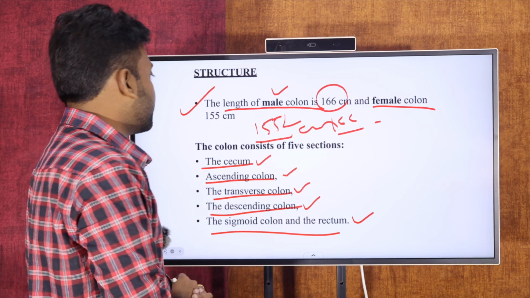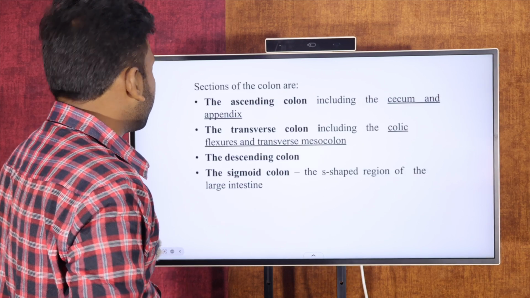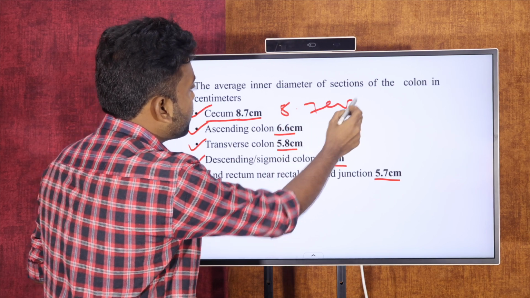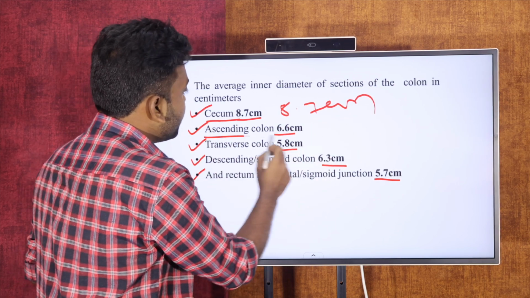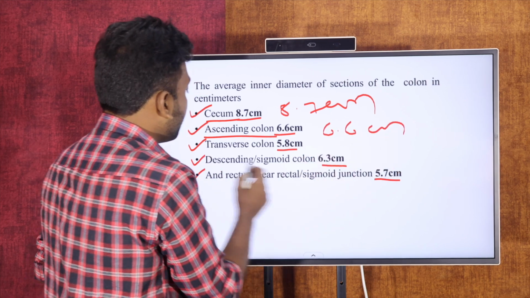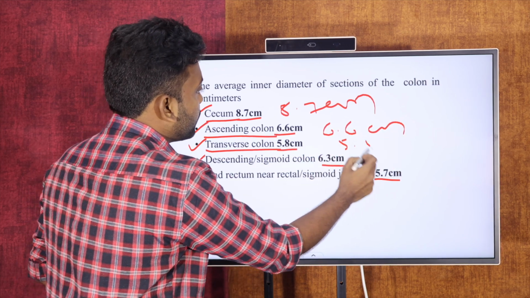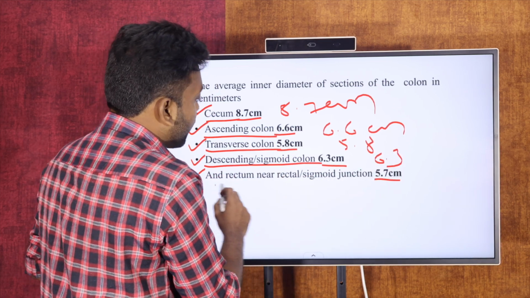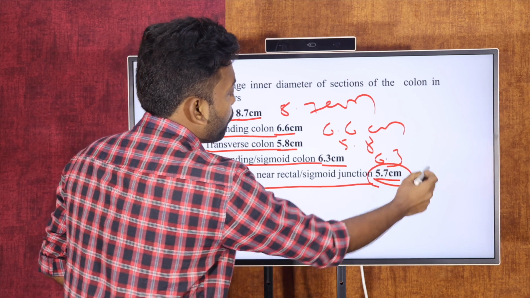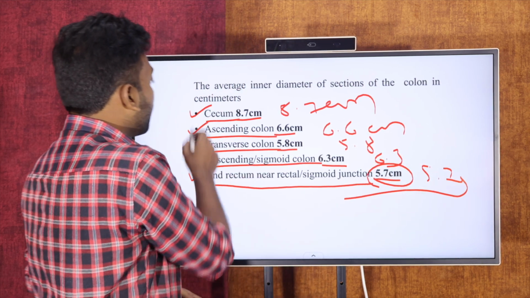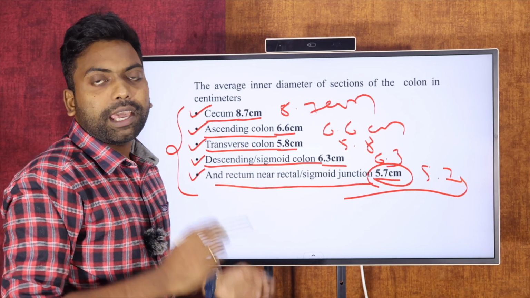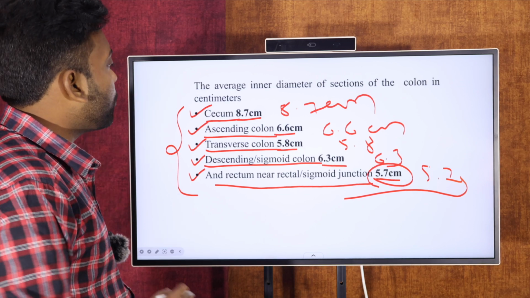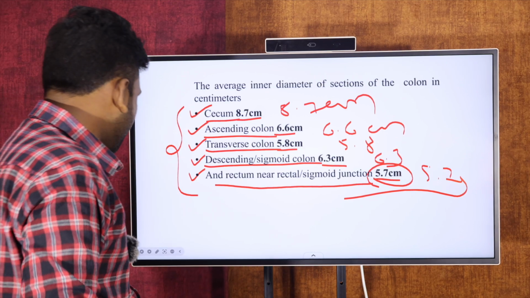The cecum is about 8.7 centimeters in length, the ascending colon 6.6, the transverse colon 5.8, the descending colon 6.3, and the rectosigmoid junction 5.7. This is one of the competitive points you can find in AIIMS and the other competitive exams. They will ask about the lengths of the different divisions of the large intestine.